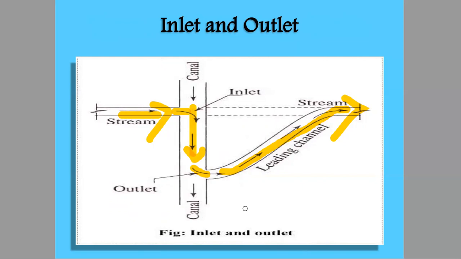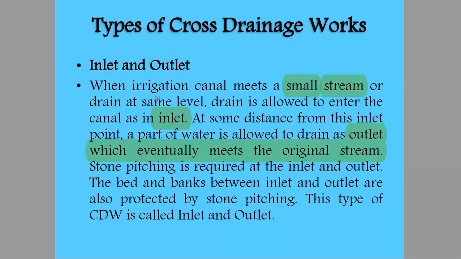Now, one important thing, you'll keep this in mind, that the stream is small in comparison with the canal. You have to keep this always in mind, small streams or drainage as compared with the canals.